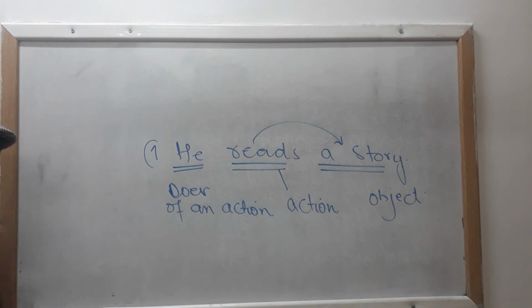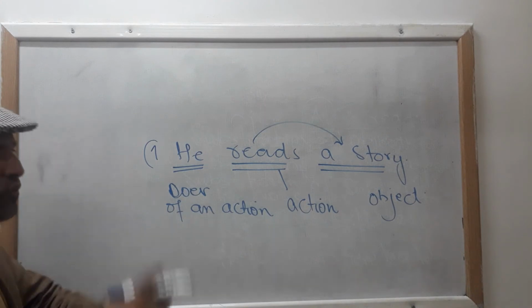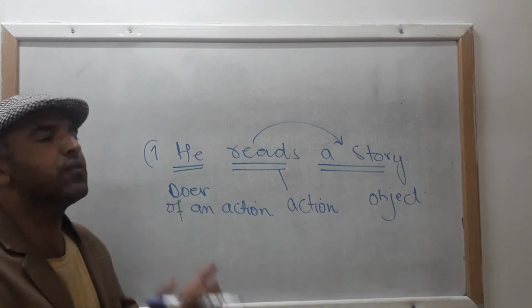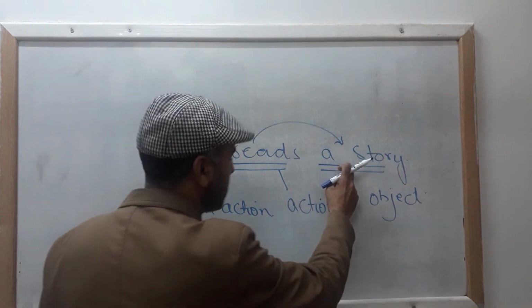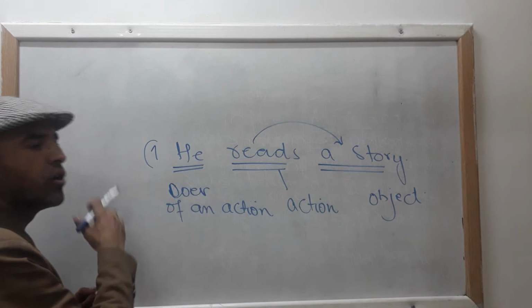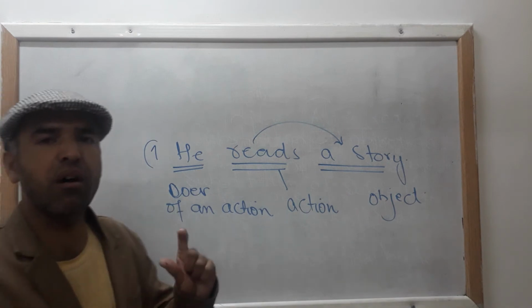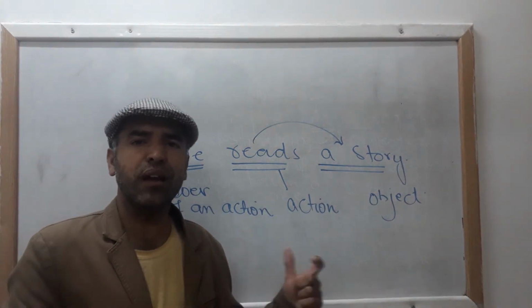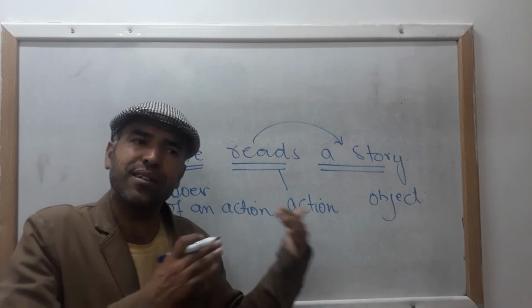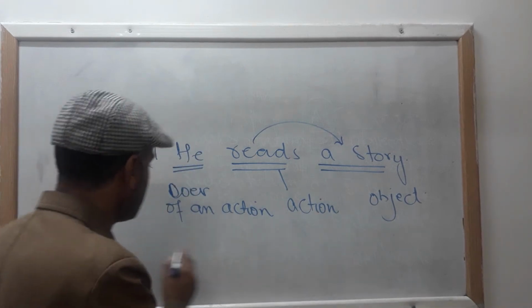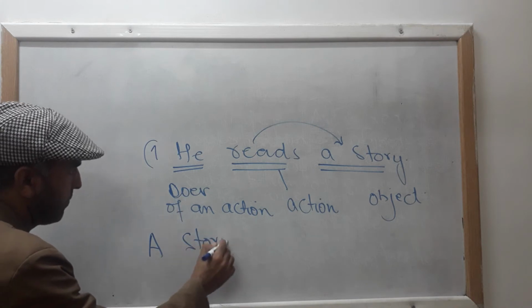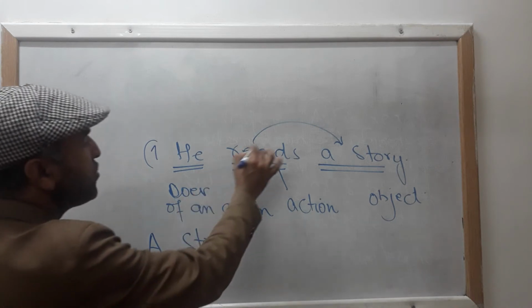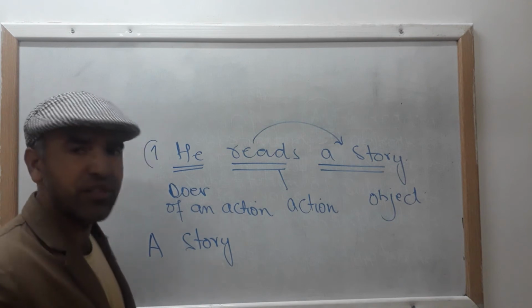So what did I tell you? The first rule, that you will have to replace, you will have to substitute your object with your subject. As you know that the place of subject in English is always the start of the sentence. So a story, a story. Okay, now this is your present tense.